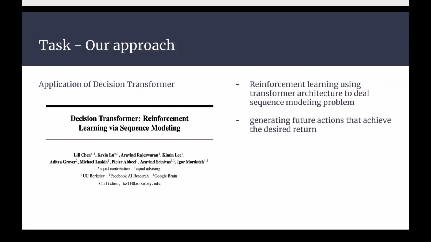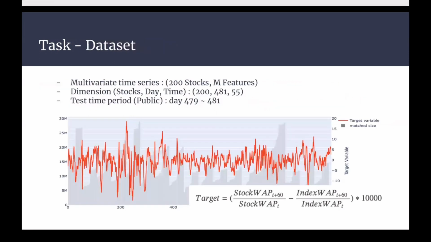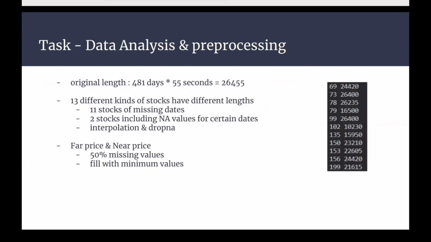Following this literature, we applied the decision transformer, which is reinforcement learning using transformer architecture to deal with sequence modeling problems. The dataset consists of 200 different types of stocks with multivariate time series. The target that we are predicting is the 60-second future move minus the move of the synthetic index, where a synthetic index is a custom weighted index of stocks. We did two different processing steps on the data. One was to impute the NA values of stocks that have missing dates and fill far price and near price with the minimum for missing values.